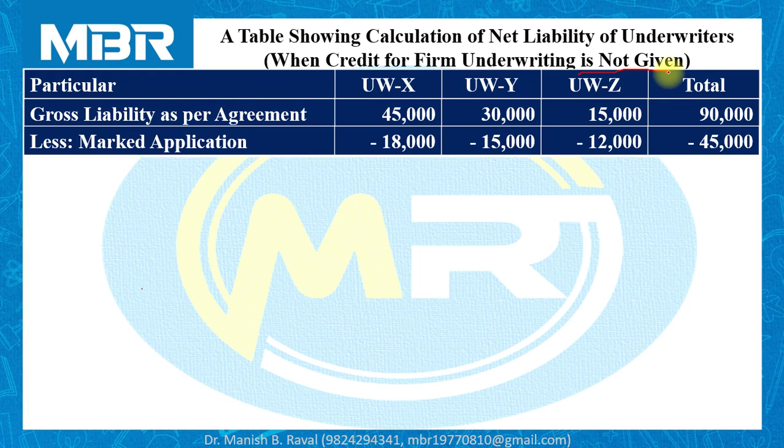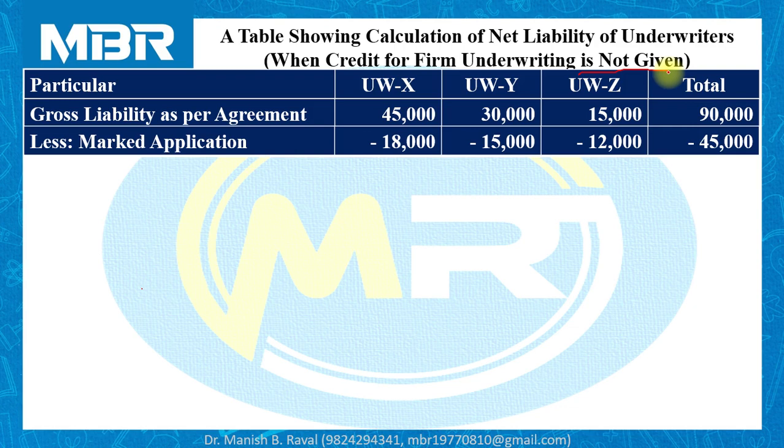Less marked applications. This is the case of credit for firm underwriting is not given. So we have to deduct only marked applications from the gross liability.